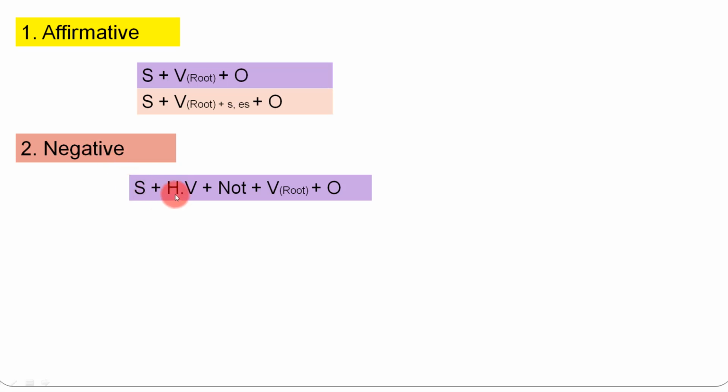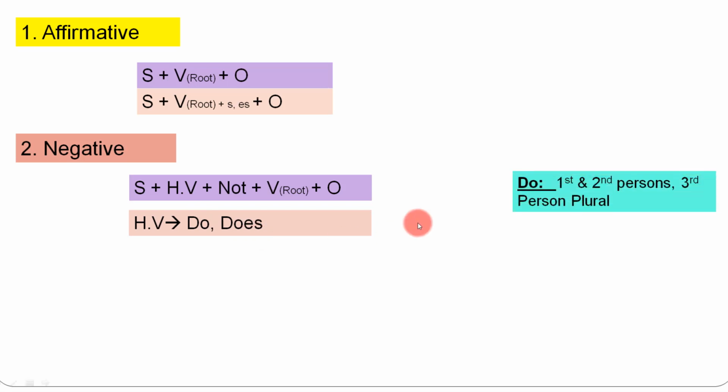So what helping verb are we going to use in present indefinite tense? We are going to use do and does in present indefinite tense. Now, when to use do and when to use does? Whenever the subject is first person, second person, third person plural, or any plural noun, we will use do as the helping verb.